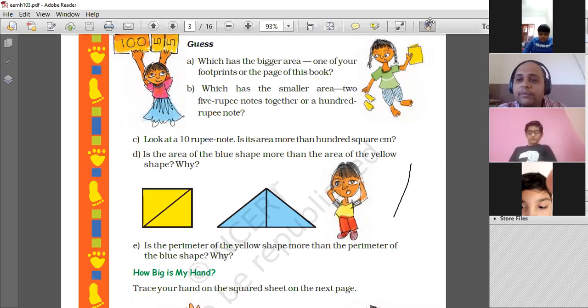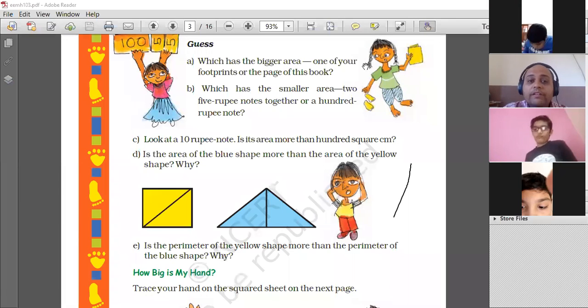Yeah, the book is bigger. Yes, very good. So the correct answer is page, which has the smaller area, right? A 2 rupee note, 2 5 rupee notes together, or a 100 rupee note?